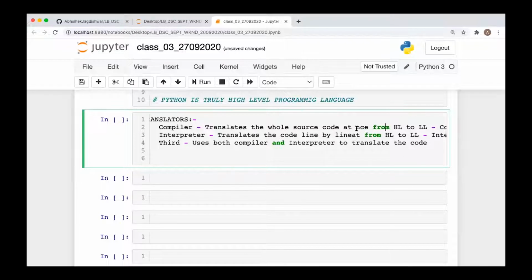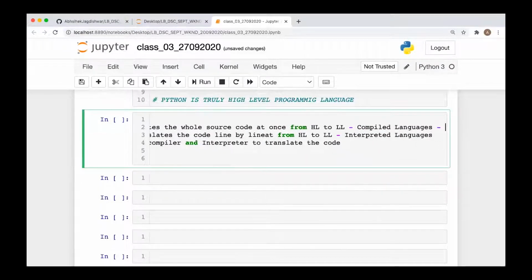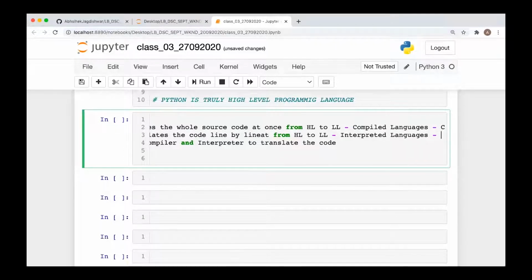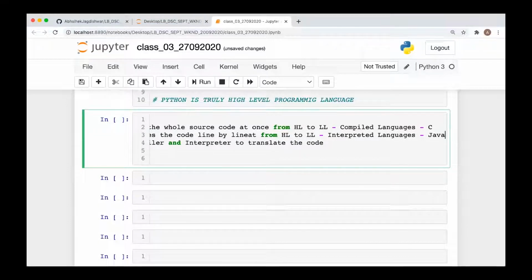Now, which languages do we have? For example, in the compiled languages we have C. What about Java? You can say Java is not an interpreted language, it is also interpreted.